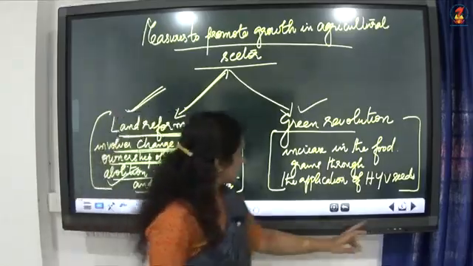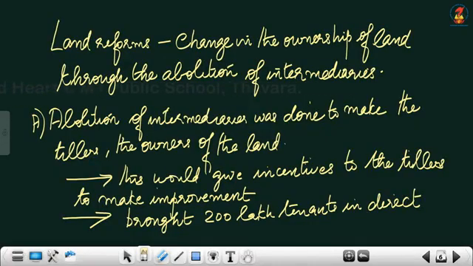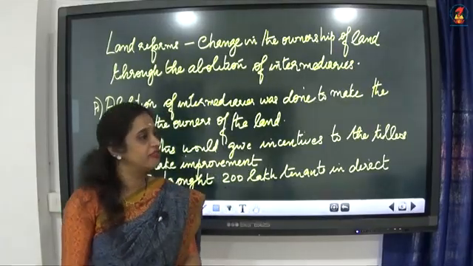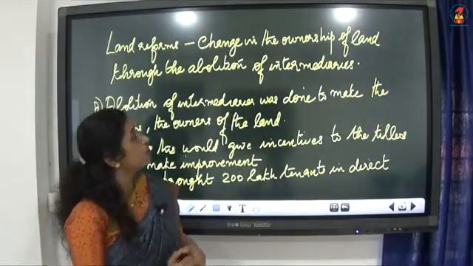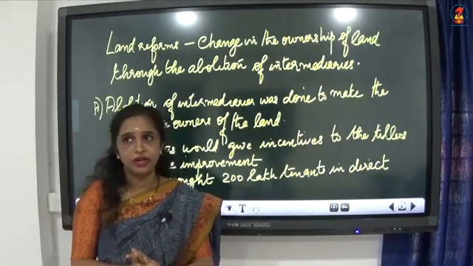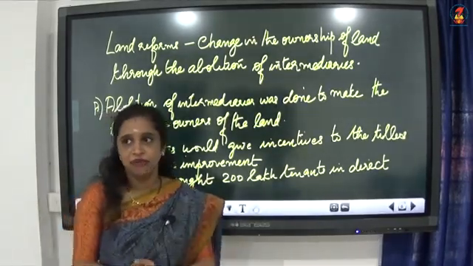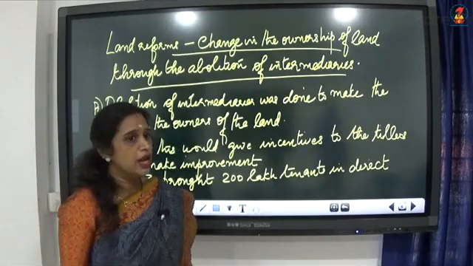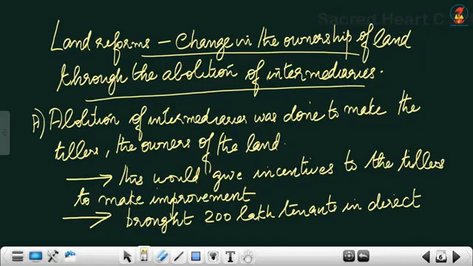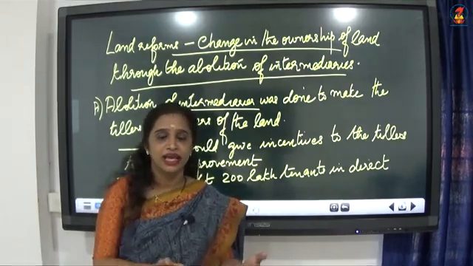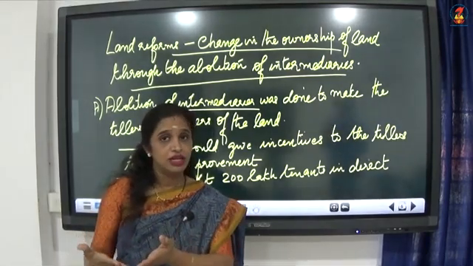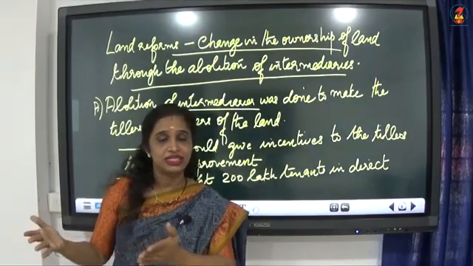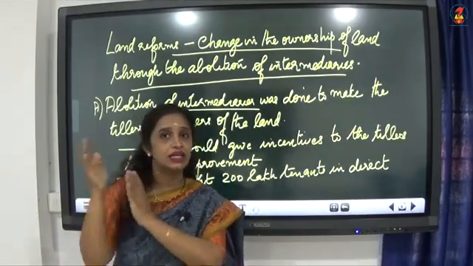Now let us see what is this abolition of intermediaries. Let us see what actually happens. So once again, land reforms means change in the ownership of land through the abolition of intermediaries. Now, why were these intermediaries abolished? Who were the intermediaries? I told you: landlords. Who is actually standing as an intermediary between the tillers and the land?